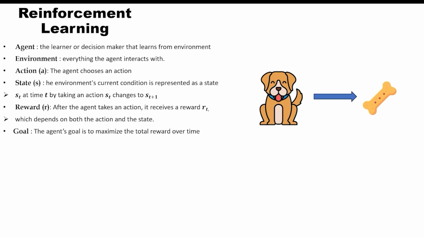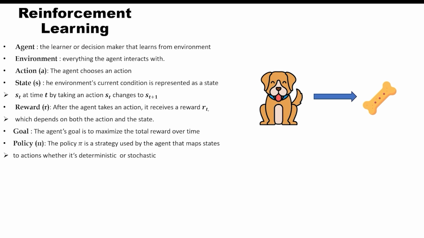Now here's the question. How does the agent learn to find a strategy so it can receive the maximum reward? The agent aims to find a policy that will lead to the highest possible reward over time. A policy in reinforcement learning is defined as a function that maps states to actions. It tells the agent what actions to take when it is in a certain state. The policy can be either deterministic, which says always take the same action in a given state, or stochastic, like choosing the actions based on probabilities.